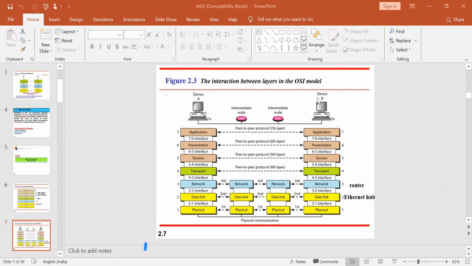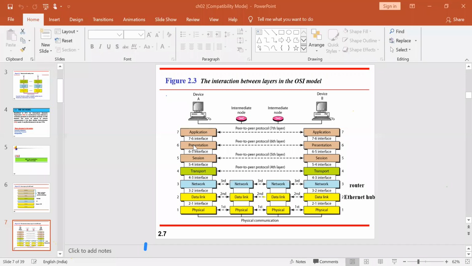Any node which is responsible for transmitting the data first will be called the client. The other one who fulfills the request, whatever has been sent from the other end, is nothing but the server. So this is how these terms are used with respect to your networking concept. We will adopt the same words in our particular discussion also.